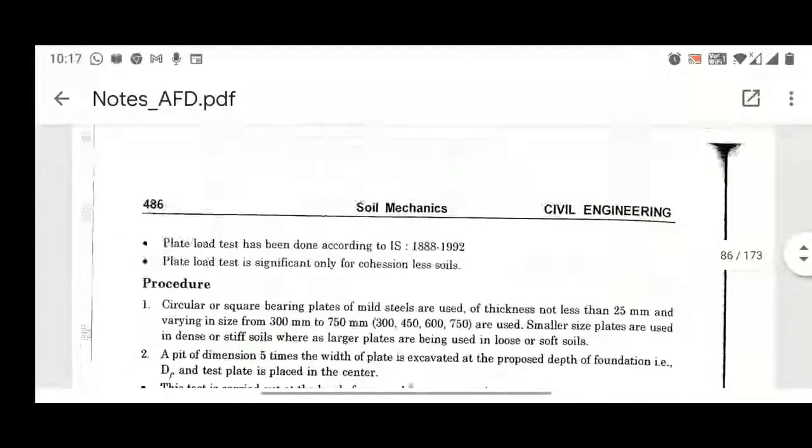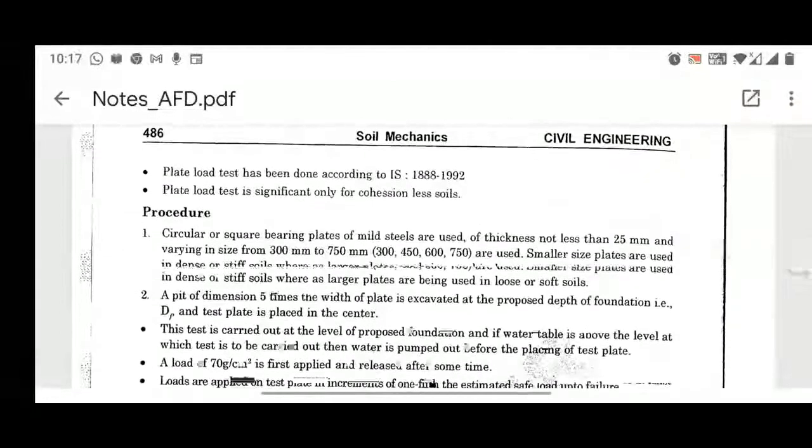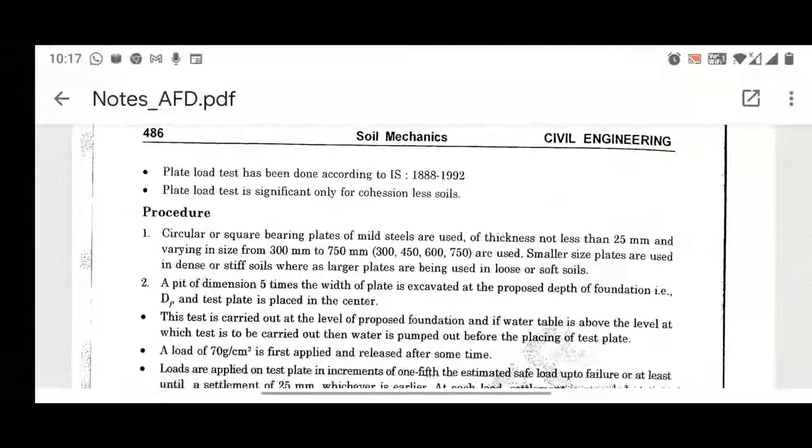The procedure is provided to you. In this case, you will have square or circular bearing plates of mild steel, of thickness not less than 25 mm and varying in size from 300 mm to 750 mm. So we have to consider a circular or a square footing. We have to remember that the thickness of bearing plates must not be less than 25 mm, and their size may vary from 300 mm to 750 mm, right? When I say size, it basically refers to the diameter, or the width or length, or if it is a square then only width or any dimension.